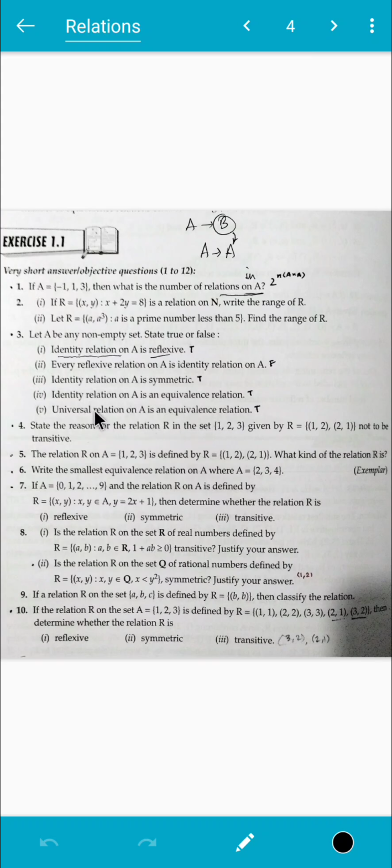Then number 4, the identity relation on A is an equivalence relation. Equivalence relation means a relation that is all three: reflexive, symmetric and transitive. So we've seen that the identity relation is reflexive, we've seen that it is symmetric, so all that remains to be seen now is that it is transitive.